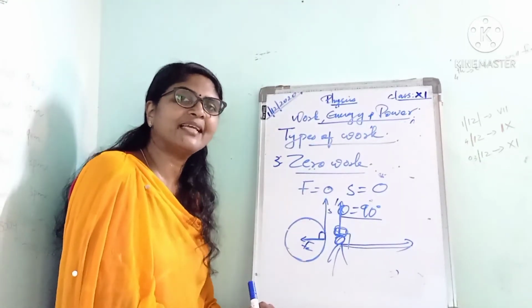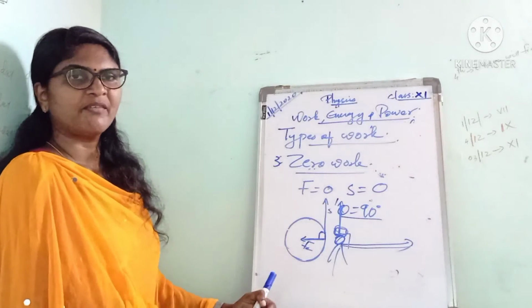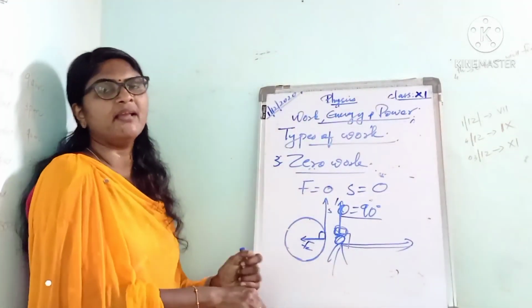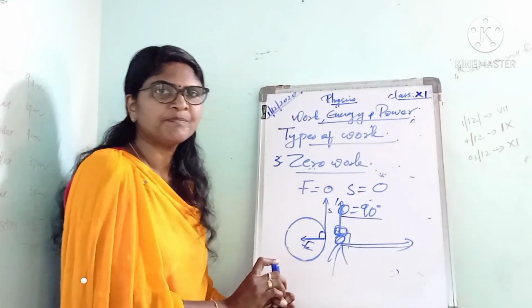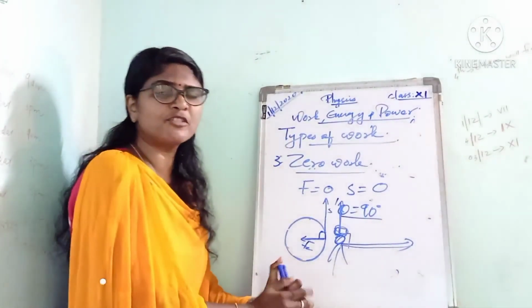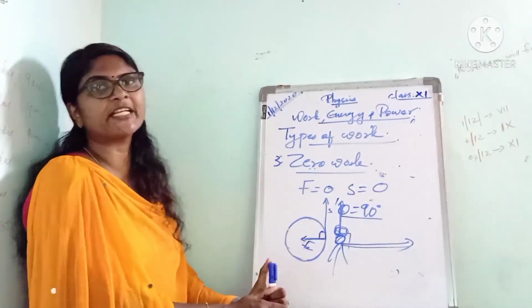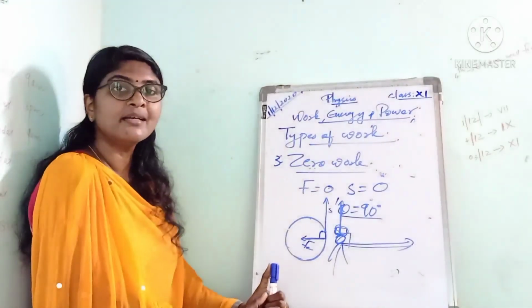Okay children, what are the things that we learned in today's class? First we learned about work. Work is said to be done by a force. When we apply a force on an object and the object moves in the direction of the force, then we can say the work is done.